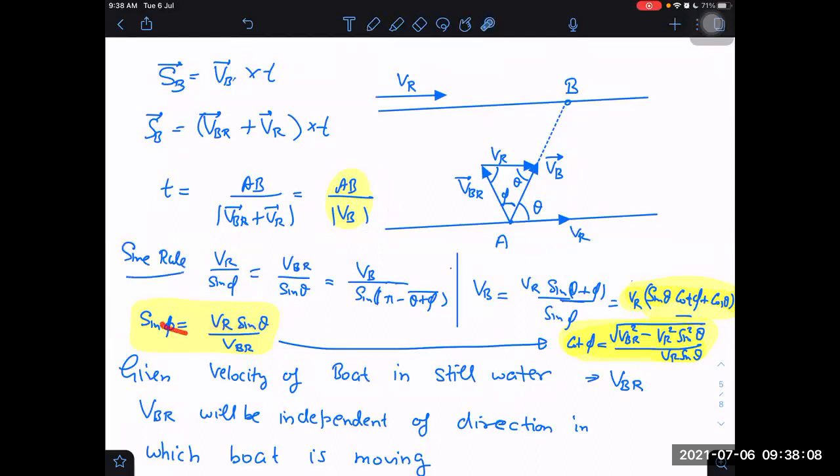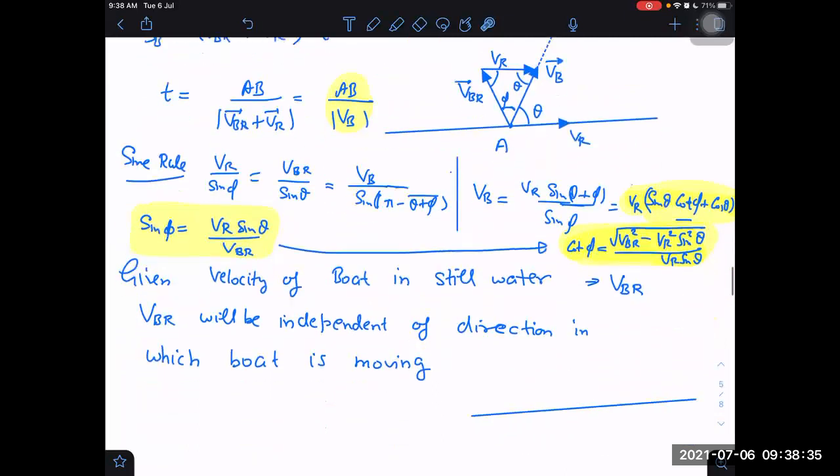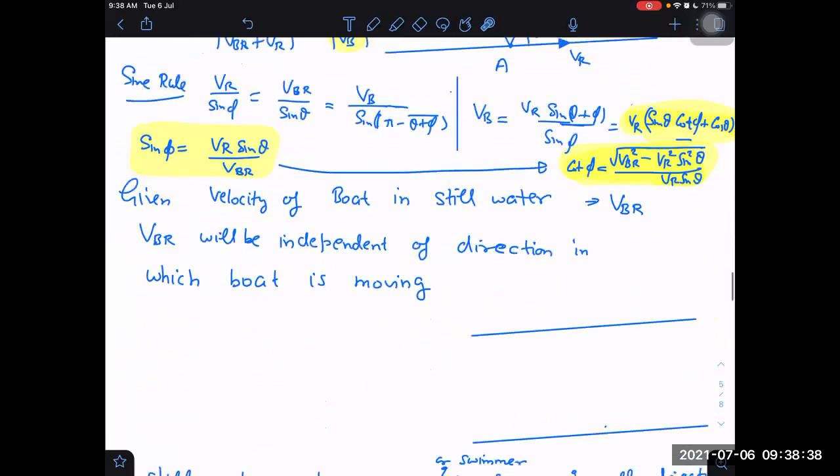If you know sin phi, how to write cot phi in that. Mainly there are two steps here, the sine rule and this. If you are able to do these two steps, then the remaining is basic trigonometric knowledge. Do you know how to write cot phi if sin phi is given? That is not tough. Okay, so we can get the answer. What is our aim to determine here? Our aim is to determine time. How to get time? AB upon VB. How to get VB? VB is this. And time is so easy.